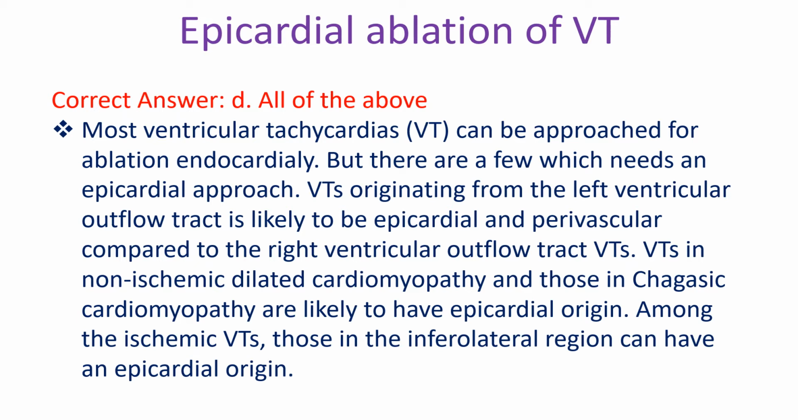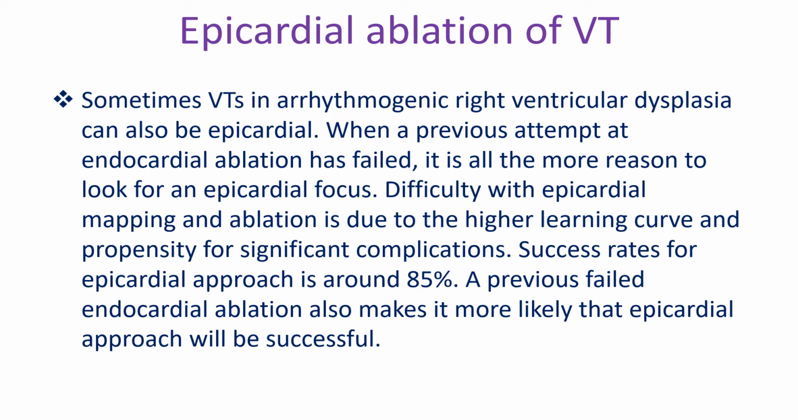VTs in non-ischemic dilated cardiomyopathy and those in Chagasic cardiomyopathy are likely to have epicardial origin. Among the ischemic VTs, those in the infralateral region can have an epicardial origin. Sometimes VTs in arrhythmogenic right ventricular dysplasia can also be epicardial. When a previous attempt at endocardial ablation has failed, it is all the more reason to look for an epicardial focus. Difficulty with epicardial mapping and ablation is due to the higher learning curve and propensity for significant complications.